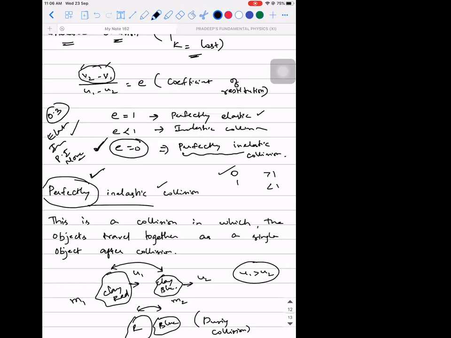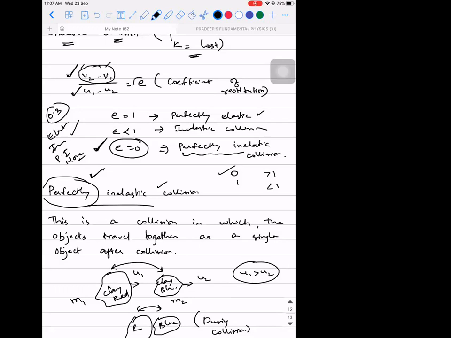Try to understand one thing. Since you have asked, I'll explain it in a different way. V2 minus V1 is the velocities finally attained. U1 minus U2 is the relative velocity before they collided, which is why we call it the relative velocity of approach.